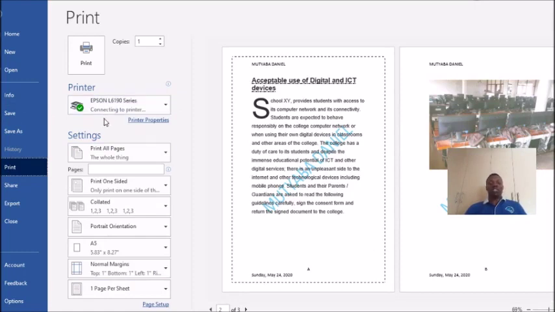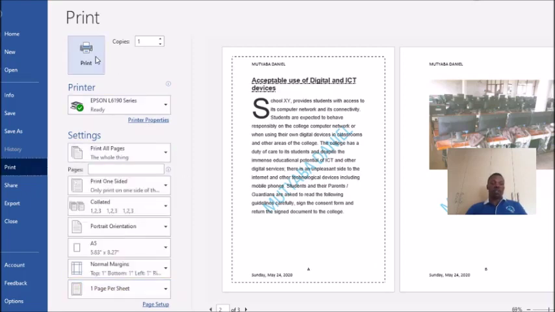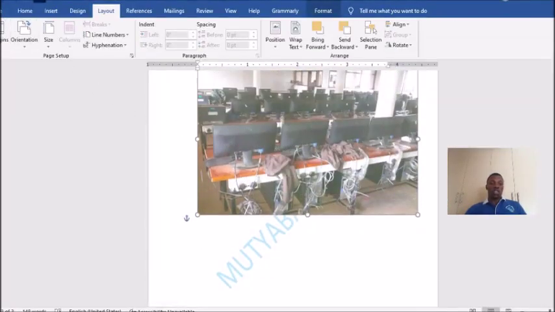Printer: to see copies of your work coming out of the printer, you must have configured it. So make sure it is already configured and it is reading ready. Number of pages: in case you want maybe page number 30, you come and put that. Maybe you want to print page B, you put B here. It will only print out B. Sheets: like 2 pages on one sheet, or 4 pages on the same sheet, so one sheet of paper has 4 pages. This is where you adjust it from. Then afterwards you click on print, and then you see papers coming out of your printer.